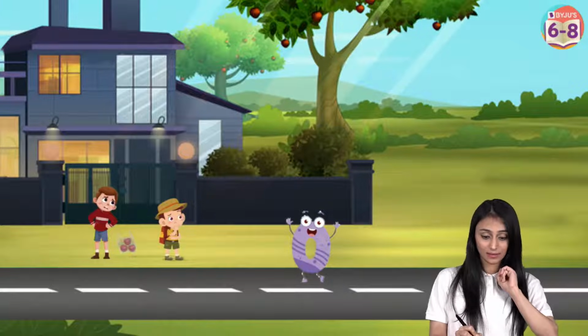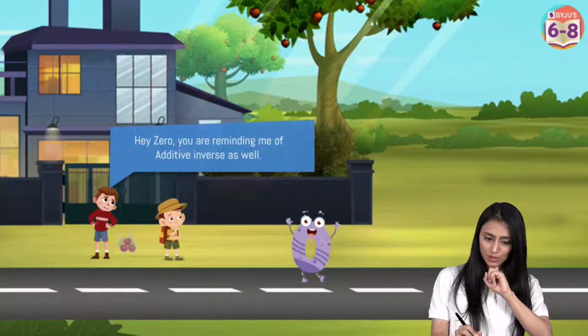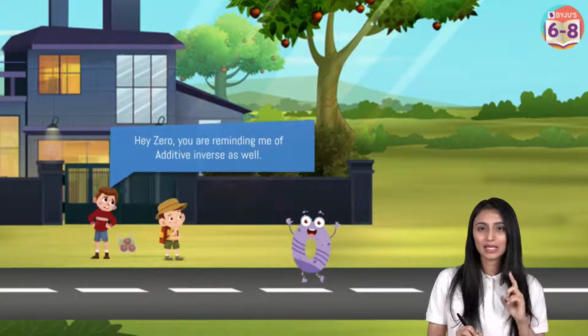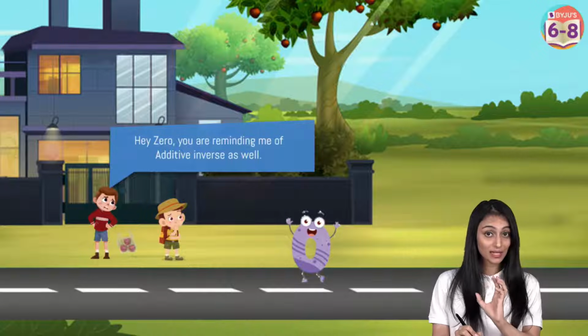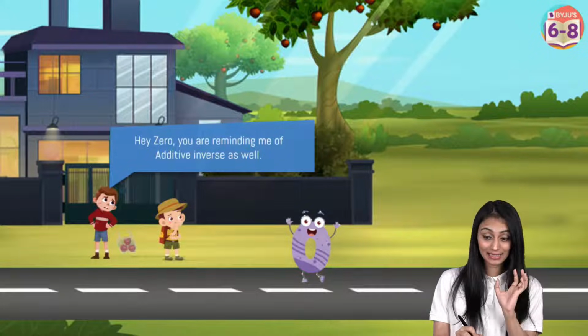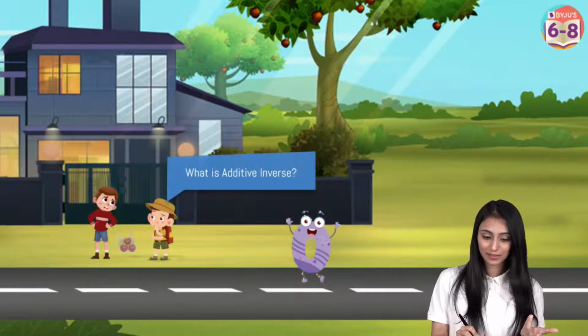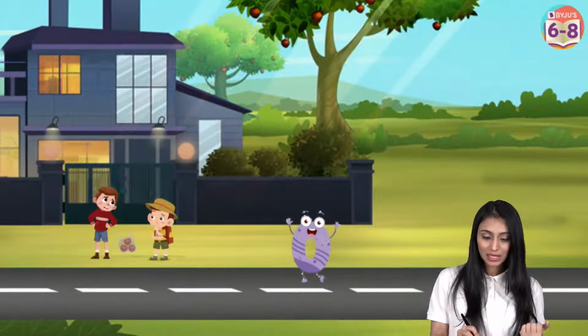Now again, he's here. Hey 0, you are reminding me of additive inverse as well. Sometimes, I tell you, we get confused. I have seen students getting confused between the additive identity and the additive inverse. So what is additive inverse really? Take a look at this.